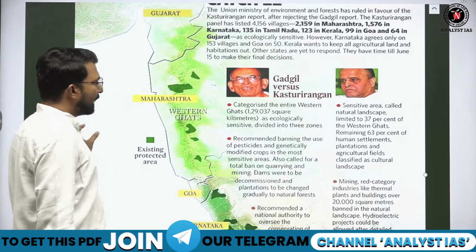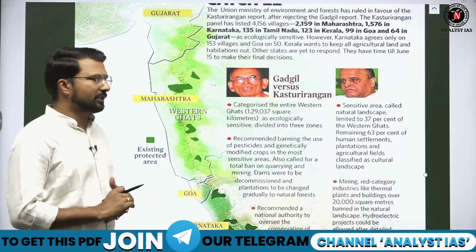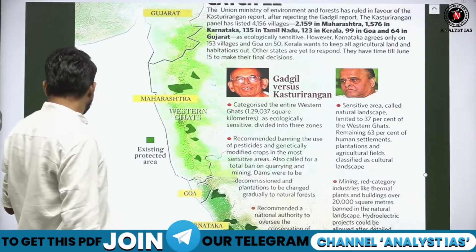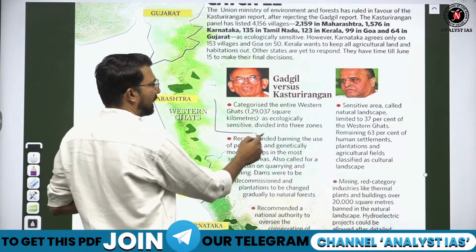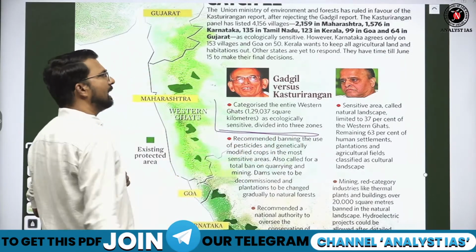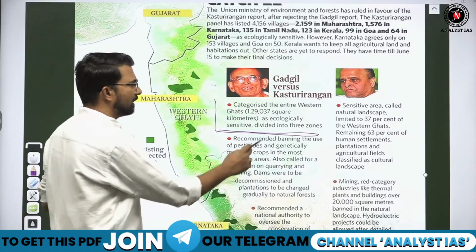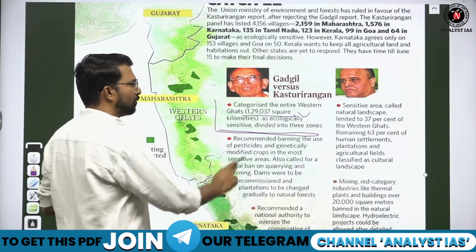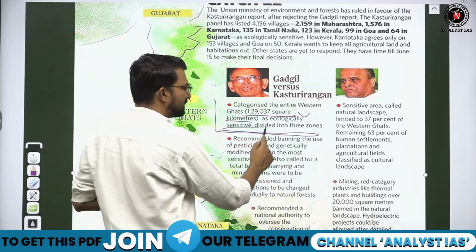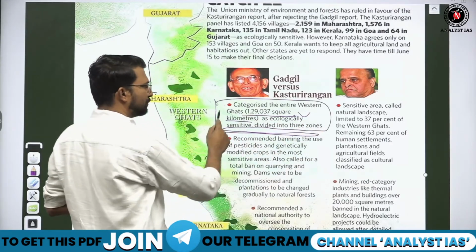Basically, the Gadgil report was much more stringent, setting up much stricter norms. The Gadgil report categorized the entire Western Ghat, 1,29,000 square kilometer, as ecologically sensitive zone divided into 3 zones.